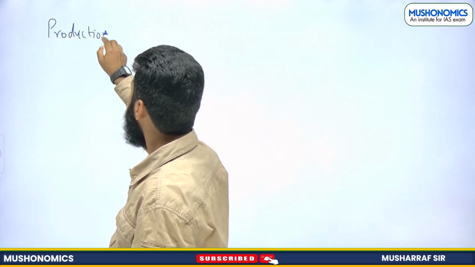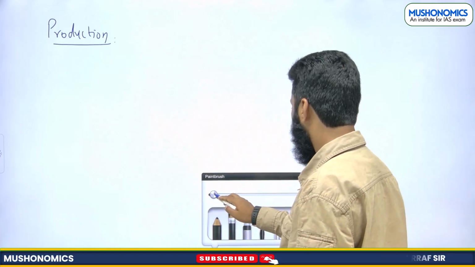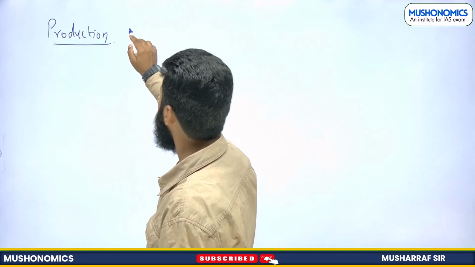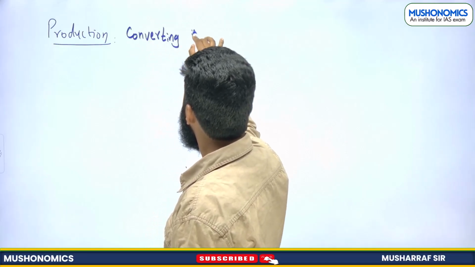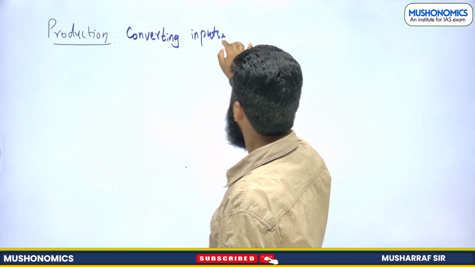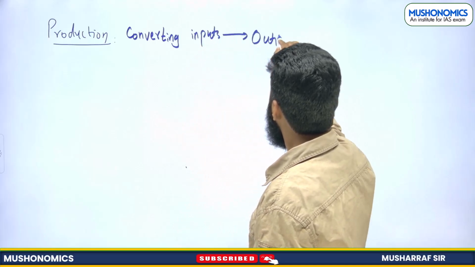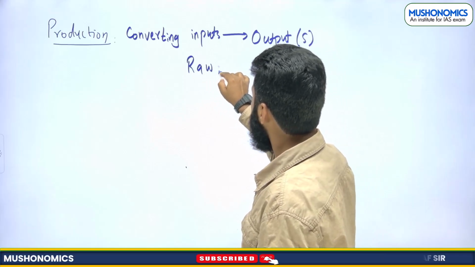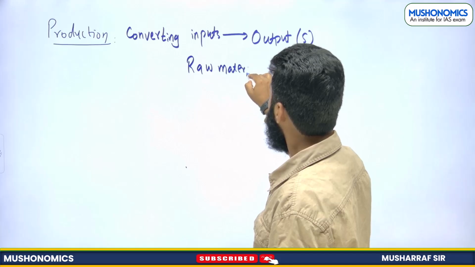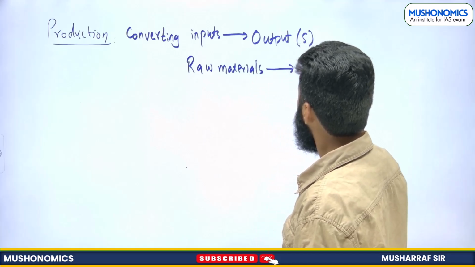Production means converting inputs into output, or raw materials into finished goods.